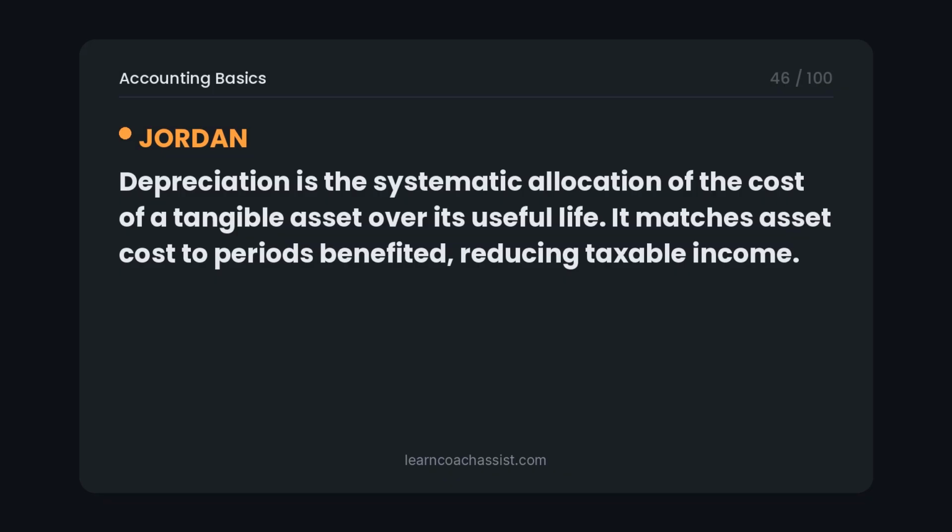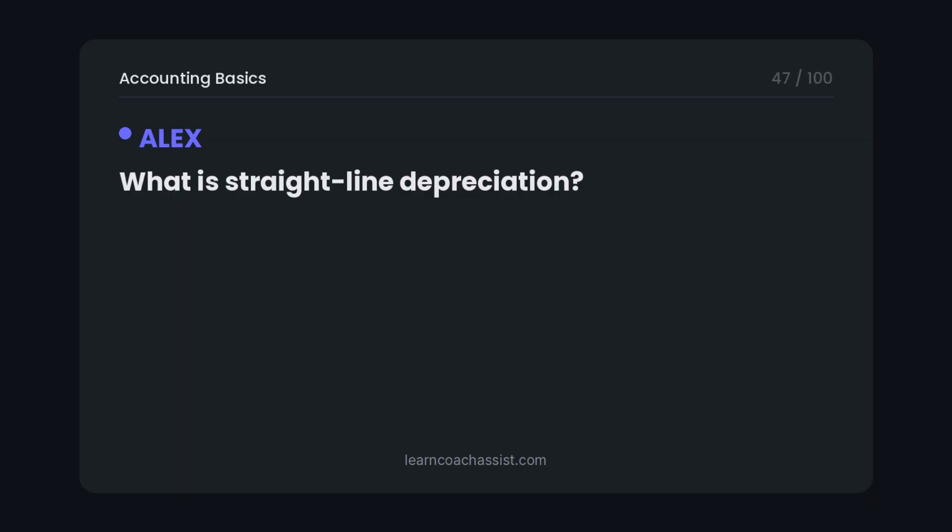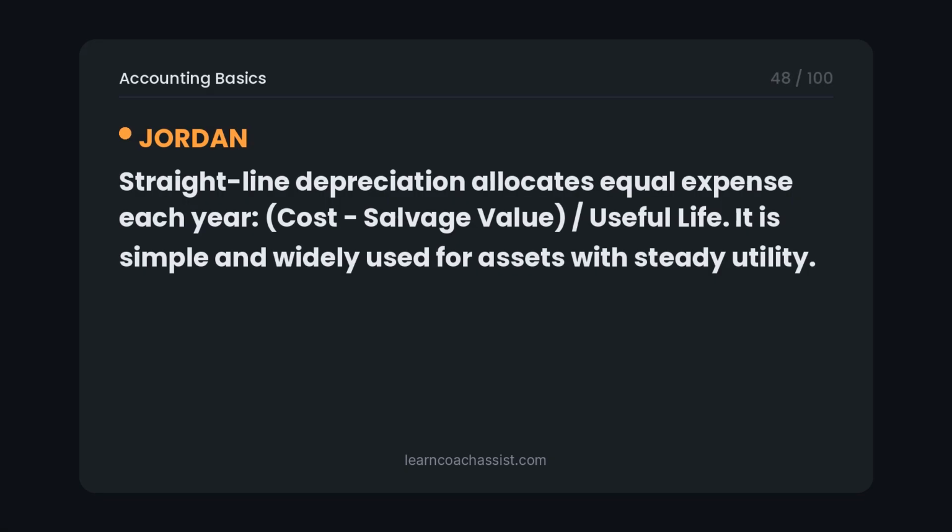Depreciation is the systematic allocation of the cost of a tangible asset over its useful life. It matches asset cost to periods benefited, reducing taxable income. What is straight-line depreciation? Straight-line depreciation allocates equal expense each year: (cost - salvage value) / useful life. It is simple and widely used for assets with steady utility.